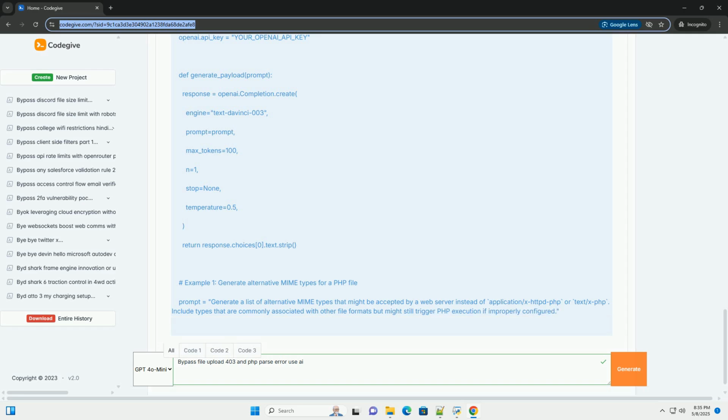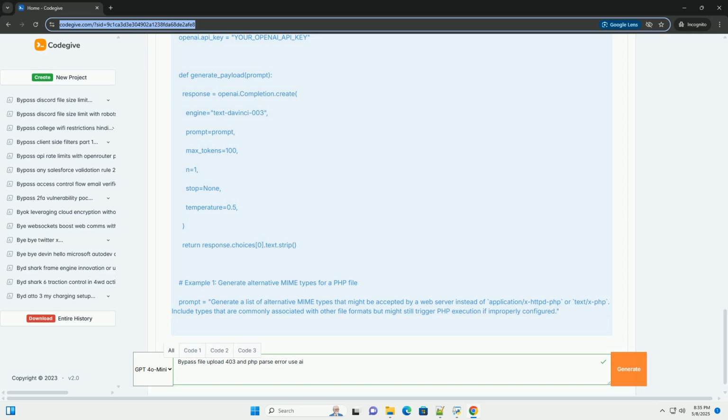HTTP verb tampering: try using different HTTP verbs, example PUT, POST, OPTIONS, to upload the file. X-Forwarded-For header: if the server is blocking your IP address, try setting the X-Forwarded-For header to a different IP address. This only works if the server trusts the X-Forwarded-For header, which is generally a bad practice. 3. Testing the bypass.